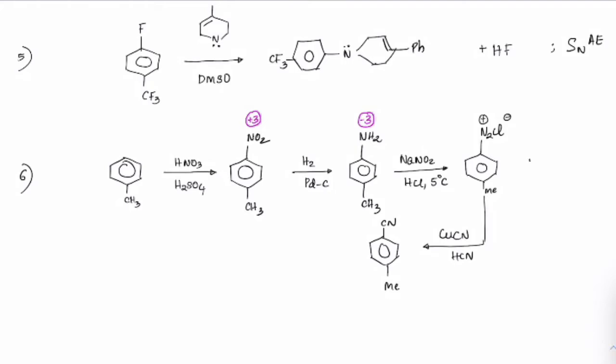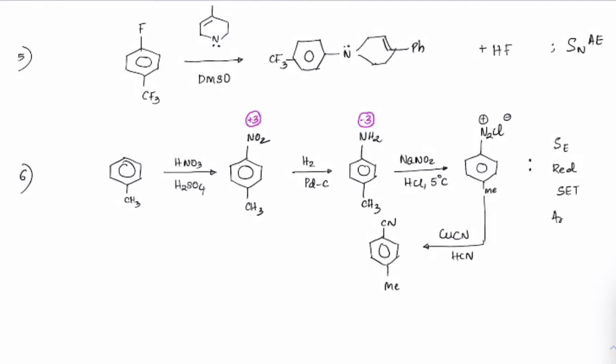Alright. So what are all the mechanisms that are involved here? First involvement was SEAr, electrophilic aromatic substitution. Then there is a reduction also taking place, catalytic reduction. Then there is diazotization. After that you will see N2Cl has been replaced by CN. This is a SET mechanism, single electron transfer mechanism. Remember that Sandmeyer's reaction. So these are the types which have been involved.